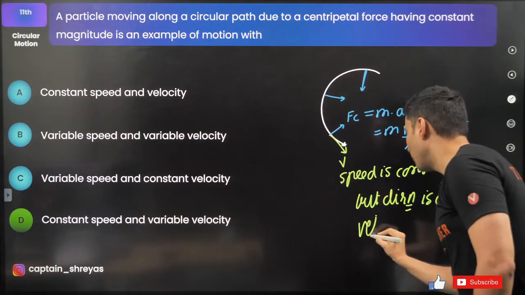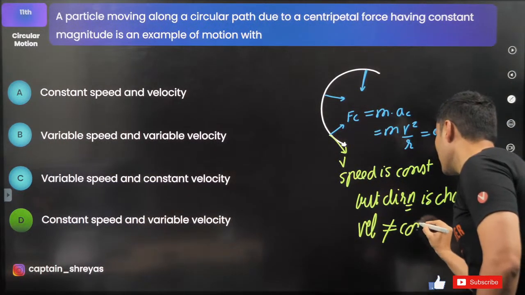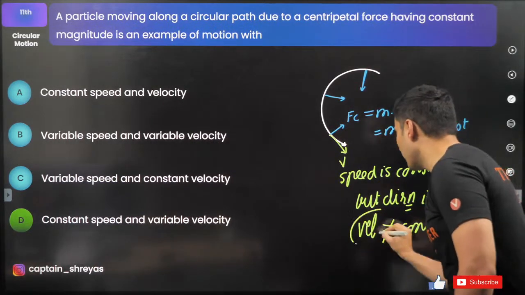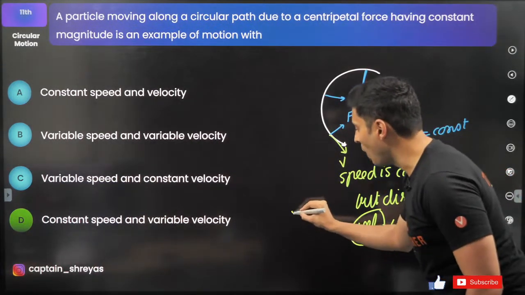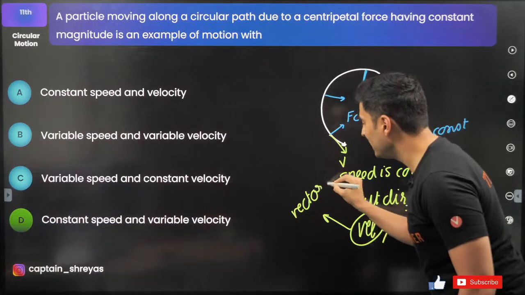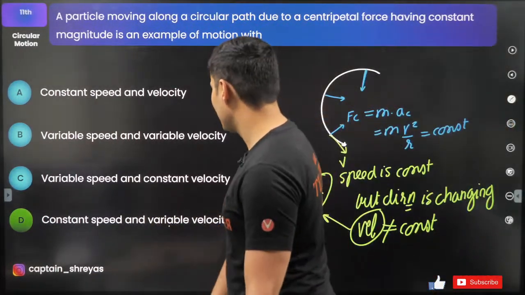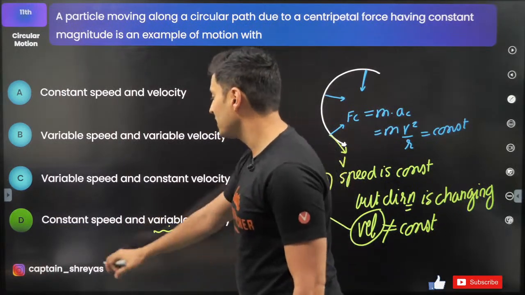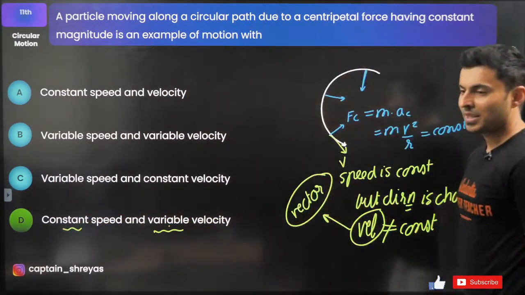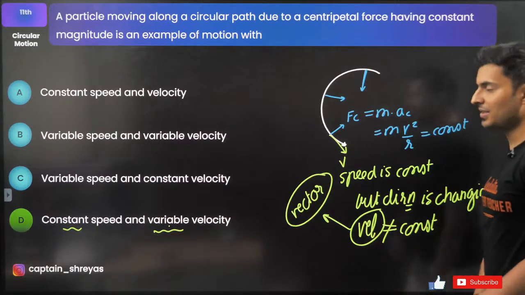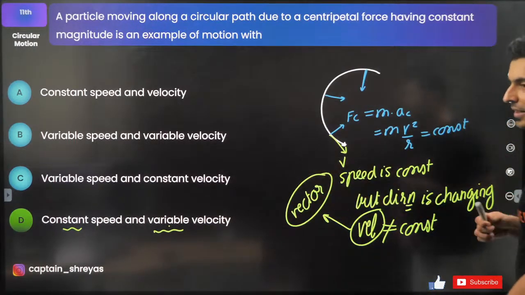That means the velocity is definitely not constant, because velocity, my dear friends, is a vector quantity, and for vectors both things should remain the same, only then it is constant. That's why variable velocity and constant speed. Is that clear? Yes, Mohan Raj, that was the correct answer, which is option D, my dear students.